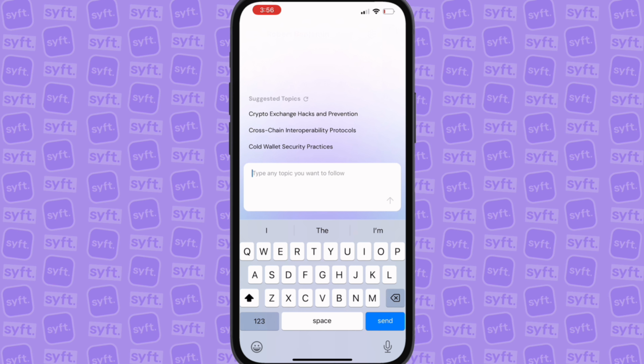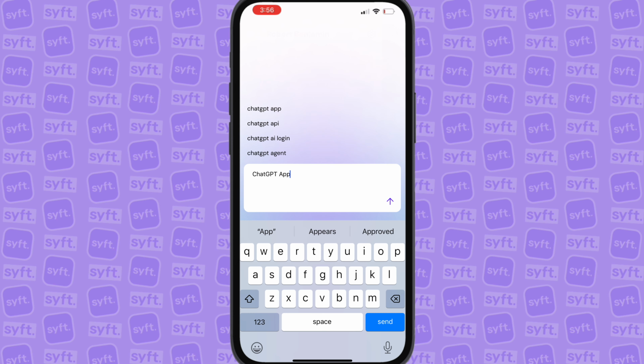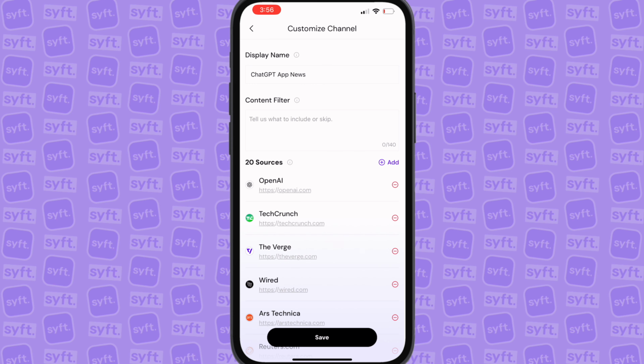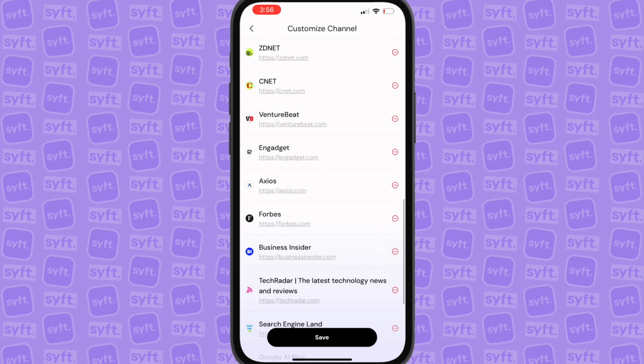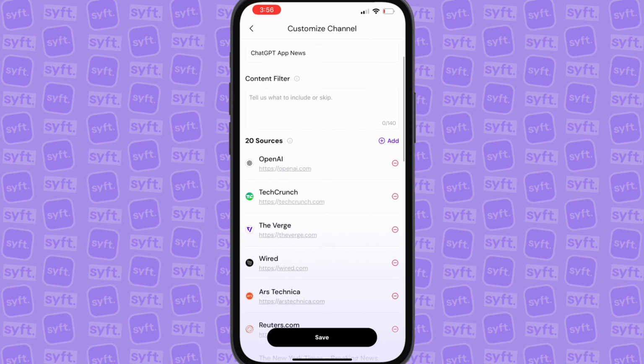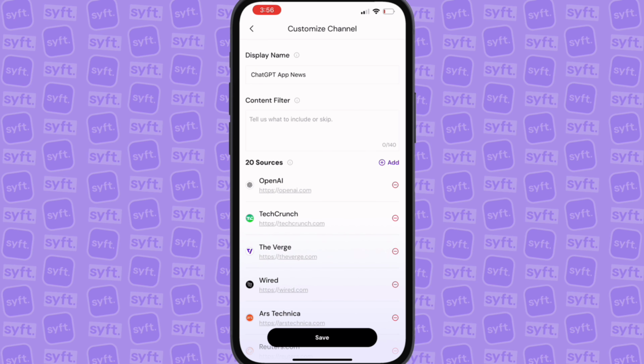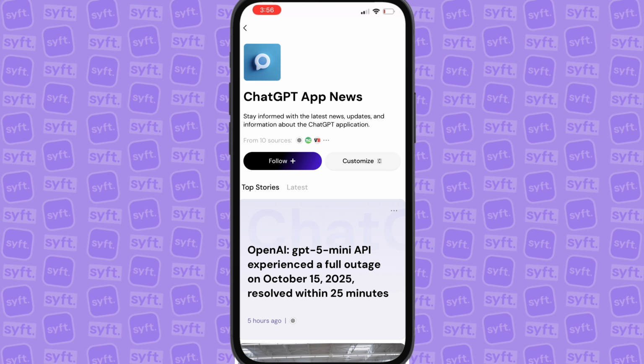For example, I am going to put ChatGPT app. It goes through and it actually builds this out. In addition to that, we could customize this. So if we wanted to add in specific sources, we would be able to do that. If we wanted to add in content filters, we would be able to do that. And we could see where we could remove things that we don't want to see. We could add sources that we do want to see, which is pretty awesome here.